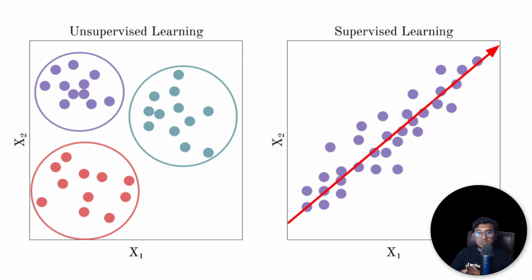If I'm talking about unsupervised machine learning, then we don't provide any kind of output data. We only give the input data, and some concept is applied called the clustering technique. Using this clustering technique, my model will try to identify my data distribution. Like if you see here, this is a different distribution, this is a different distribution, and this is a different distribution. Based on that, if you give any test data, it will try to calculate the distance between them, and my model will try to understand which cluster this data point belongs to. That's how these two techniques work.